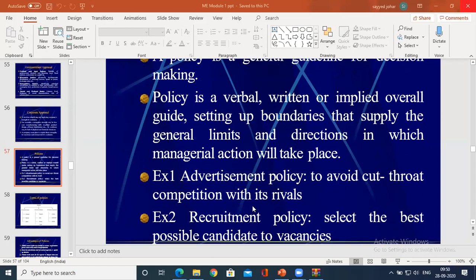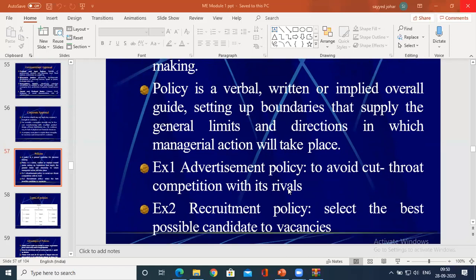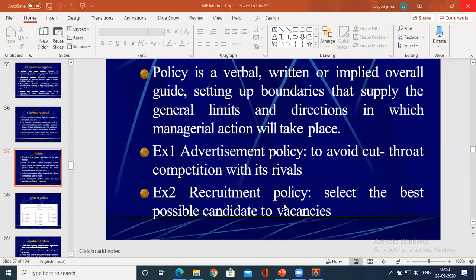Here are a few examples. What is the advertisement policy? To avoid cutthroat competition with its rivals. You know about the news agencies. How do they compete with each other in order to present current news? The way of interpretation with respect to the vocabularies, to attract the customers.